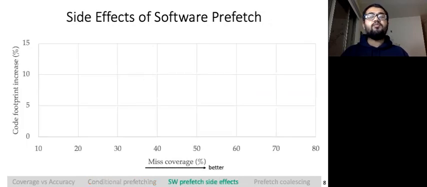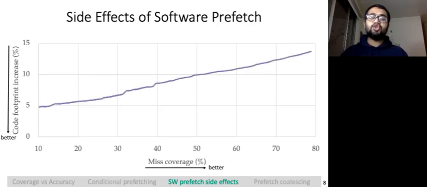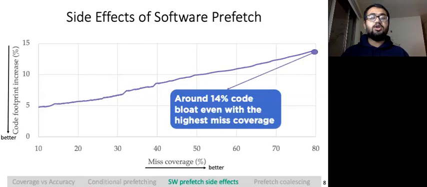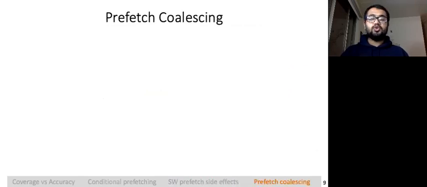Another key problem of profile-guided software prefetching is code footprint increase due to added prefetch instructions. We show this code bloat impact in the y-axis where lower is better. As shown, code bloat increases with higher miss coverages. Specifically for the highest miss coverage, we see around 14% code bloat, which introduces new iCache misses as a side effect. We propose prefetch coalescing to limit this code bloat.